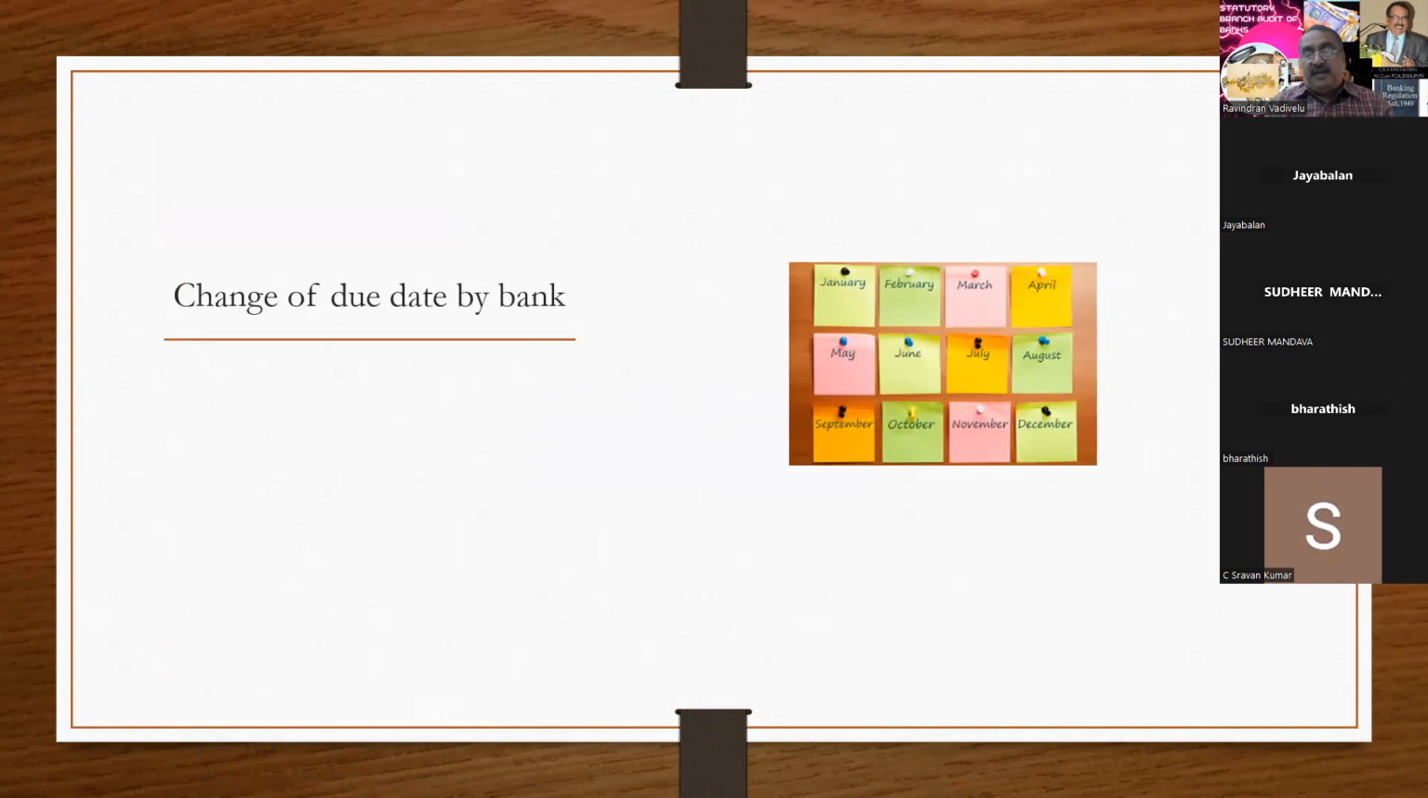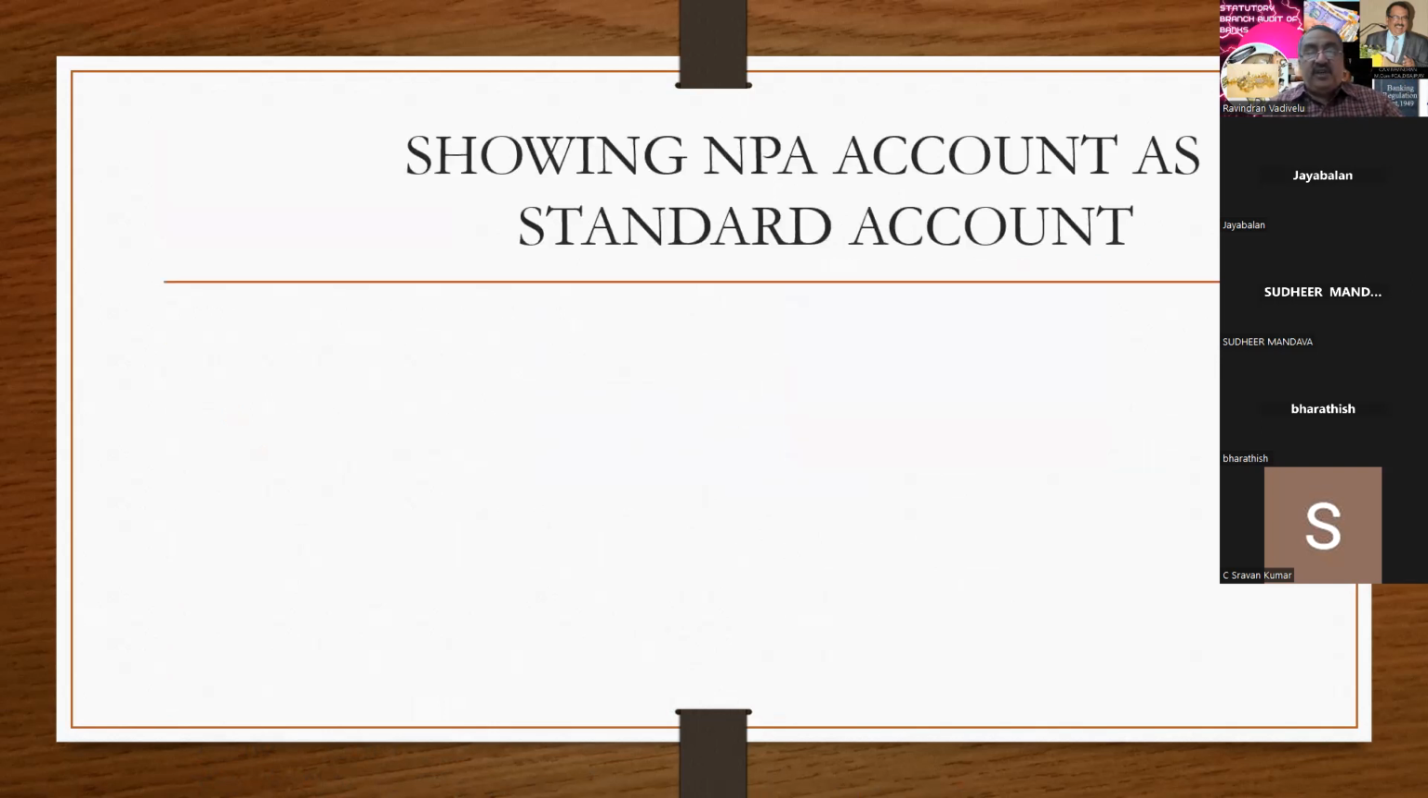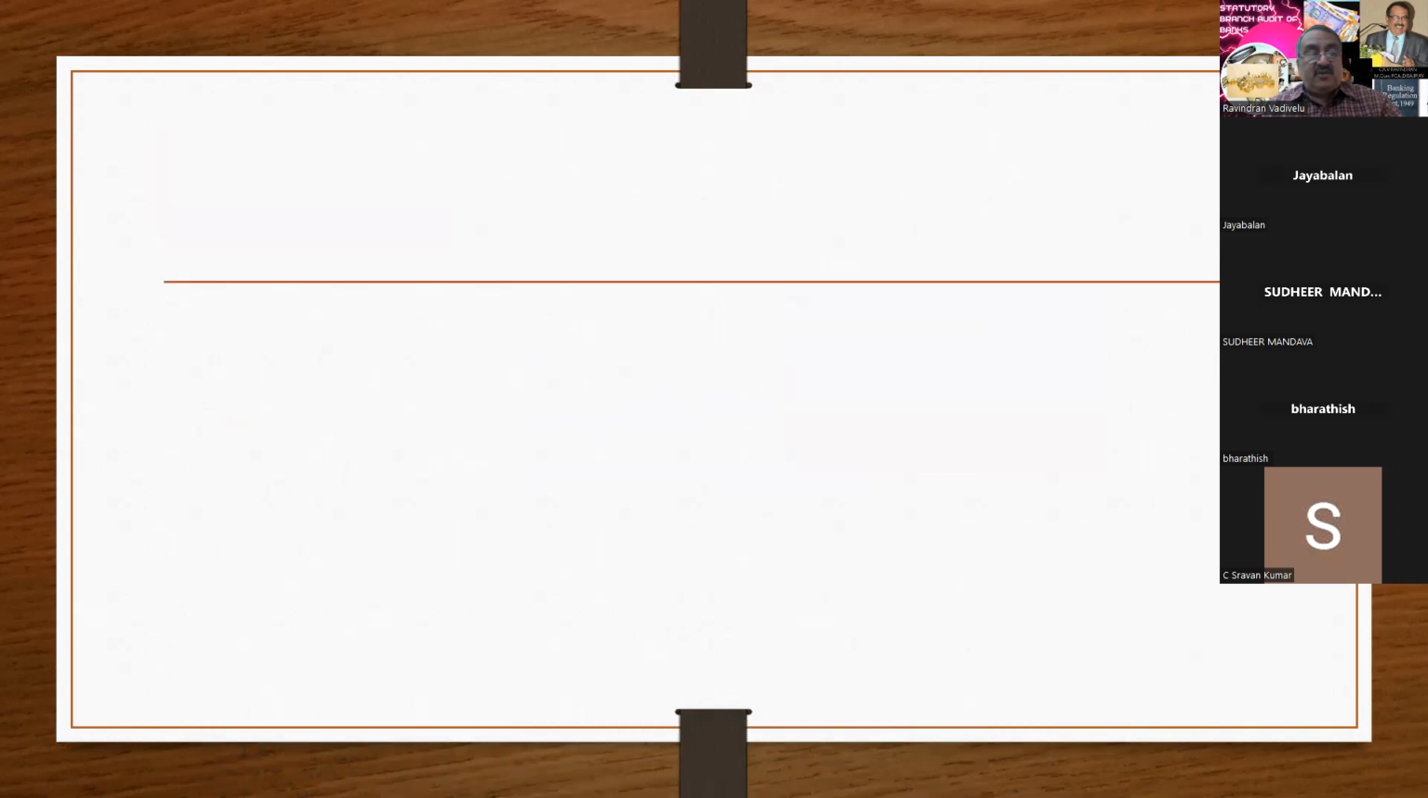Change the due date by the bank. They alter the master records. First thing, they alter the master records and change the due date to the next year. So the system says it is standard. So you have to see whether the branch has changed the due date or not. For this, refer to the sanction letter, work out the correct dues and arrive at the dues.